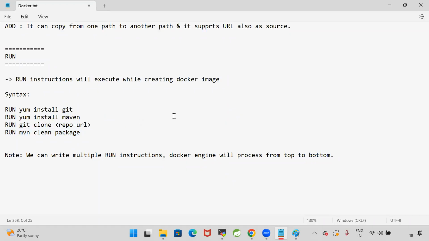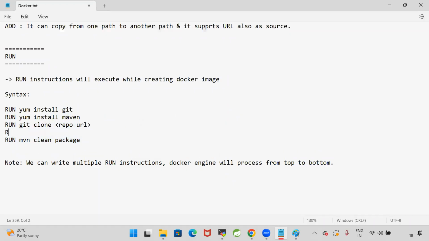So how to do that package? Now here, I will specify run cd space repo name. We will get inside that project. Then it will execute Maven clean package. So here I'm installing the Git, I'm installing the Maven, I'm cloning the repository, I'm going inside the repository directory, then I'm executing the Maven clean package. So like this, you can execute several instructions by using run.